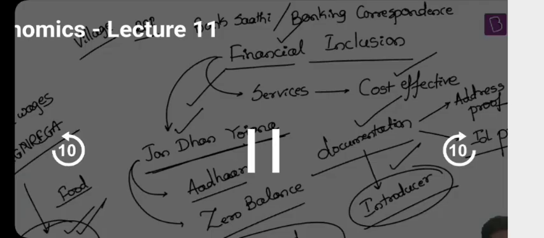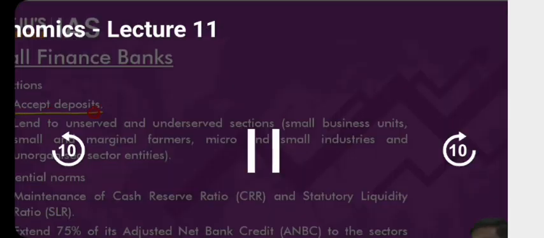Okay. Apart from this, it will accept deposits because it's a bank. By default, it's a bank. It will lend to those sections of the society, such as small businesses, farmers, small industries, micro enterprises, etc., which require a lot of access to credit. That is mainly the objective of a small finance bank. And that's the reason I say at least 75% of the credit issued should be under the form of PSL itself. They should be covered under PSL.